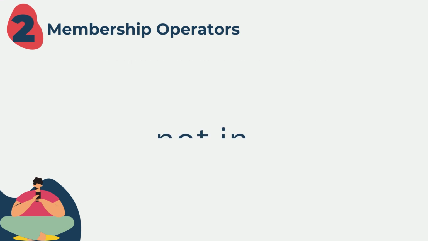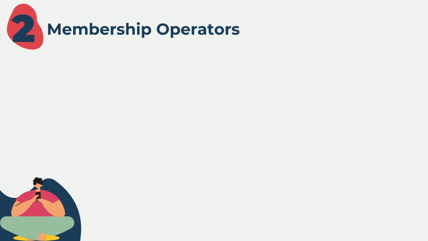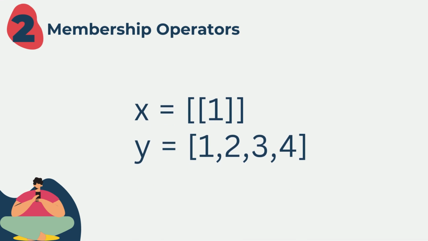Now, let's explore the not in operator. We use the not in operator to check if a is not in b. This operation evaluates to true if it does not find the value of a in the specified sequence b and false otherwise. Now, we have a challenge for you. Your challenge is to check if x is in y or not. Pause the video here, attempt the challenge, and share your solution in the comments below.